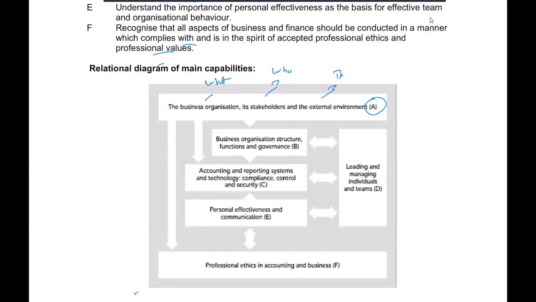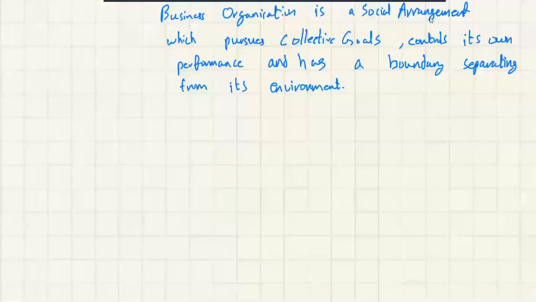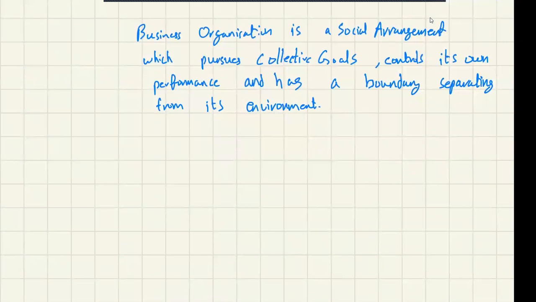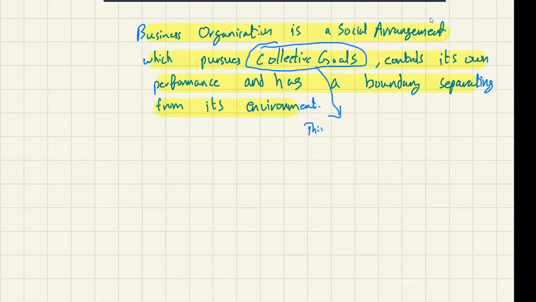So what is a business organization? A business organization is a social arrangement which pursues collective goals, controls its own performance, and has a boundary separating it from its environment. Collective goals means that everyone is thinking in the same direction.